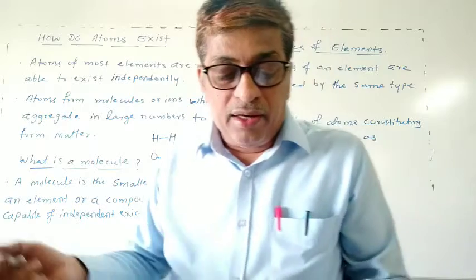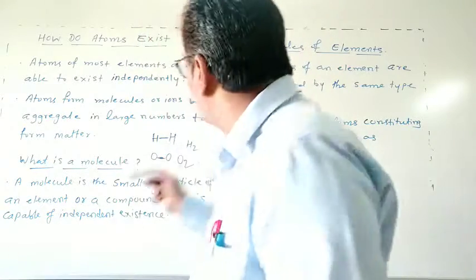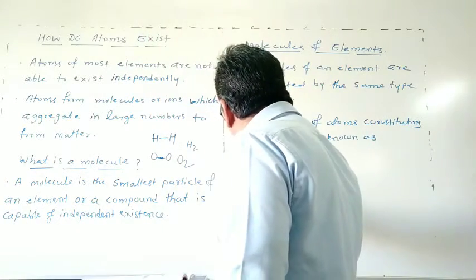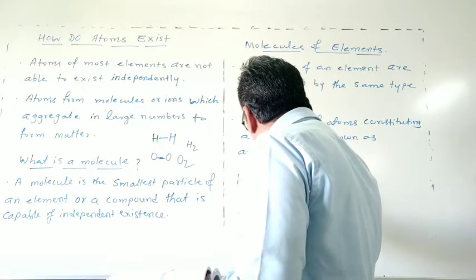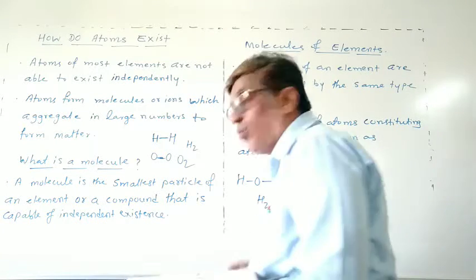And in this way, water is H bonded to O bonded to H, so H2O.